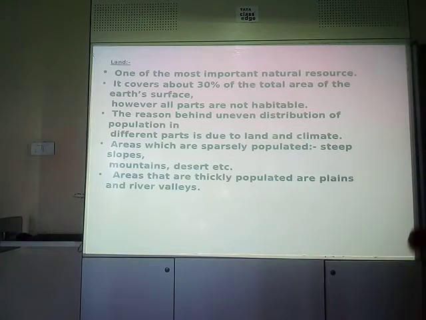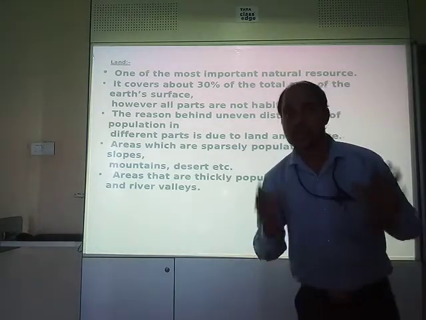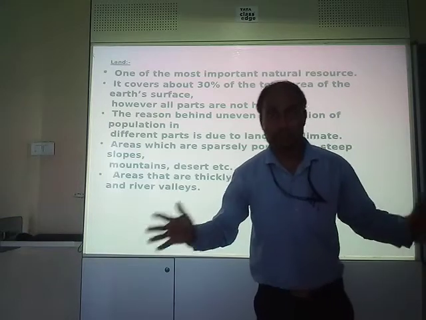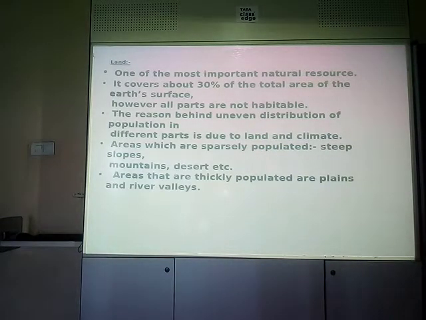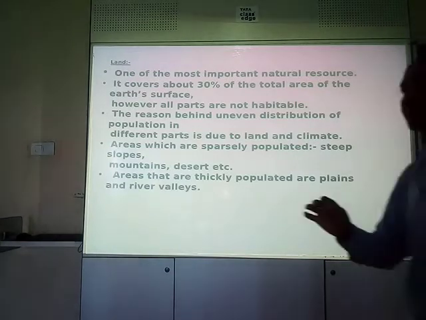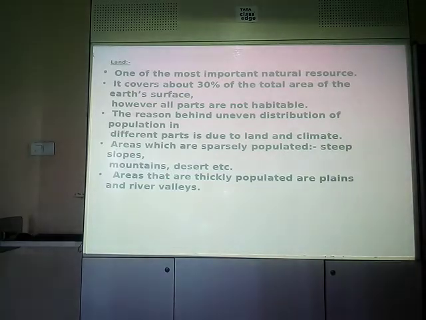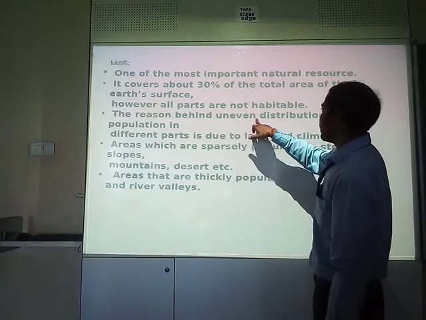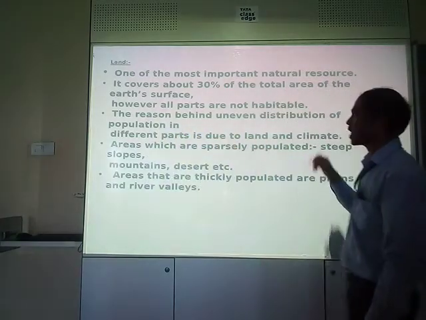Always remember, some parts are habitable, some parts have human beings, and some lands are still barren. That means no people are living over there because of the unavailability of specific, or you can say better, facilities.